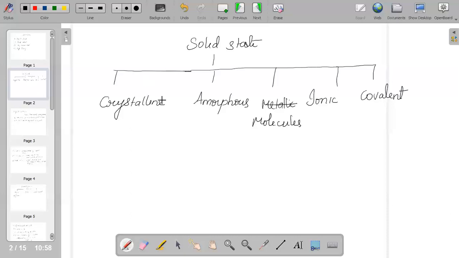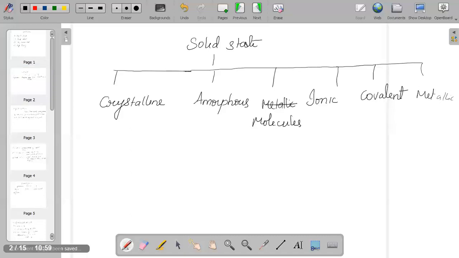And now, what is a metallic solid? In these solids, positive ions are surrounded by mobile free electrons, which are evenly spread all over the crystal.